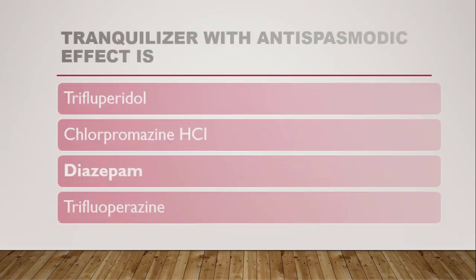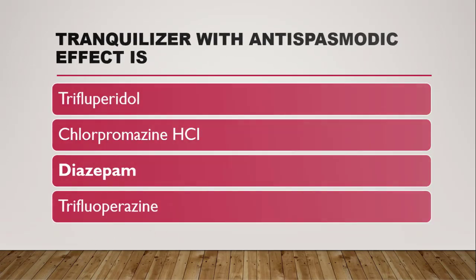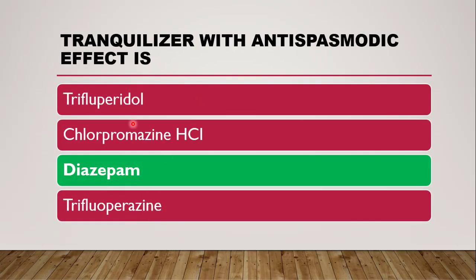Next question is, tranquilizer with antispasmodic effect is, antispasmodic effect means to relieve the spasms, muscle contractions. So the options are trifluperidol, chlorpromazine hydrochloride, diazepam, or trifluperazine. The correct answer is diazepam. So many a times you might have observed that uses of diazepam are frequently getting repeated, which is really very important from the theory point of view as well as MCQ's point of view.